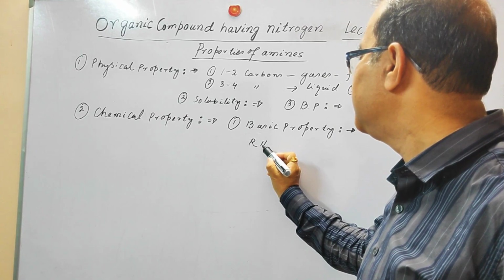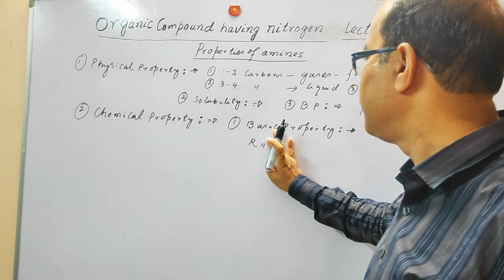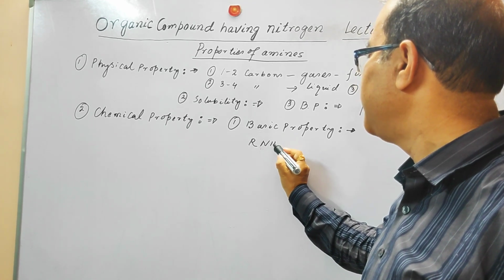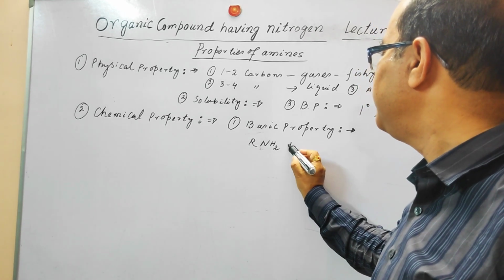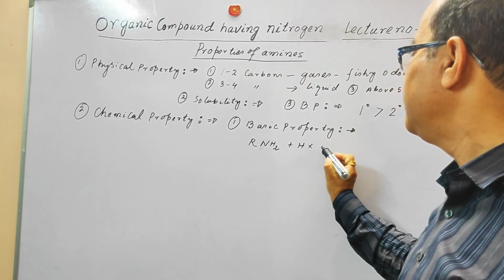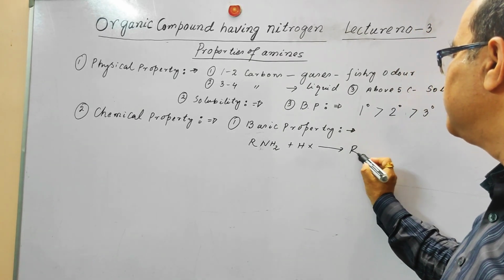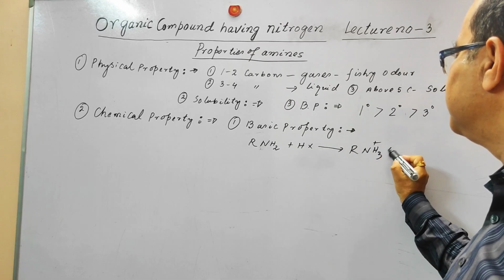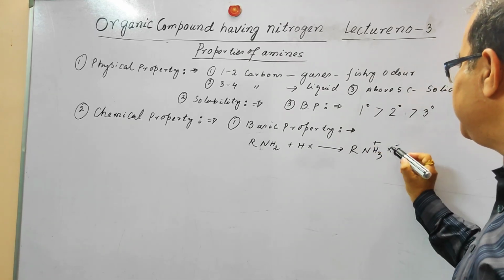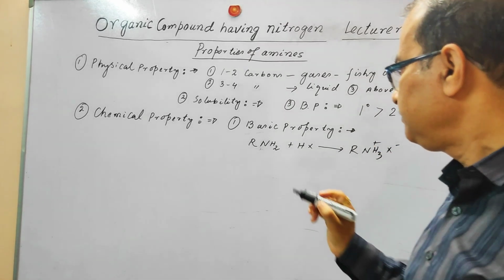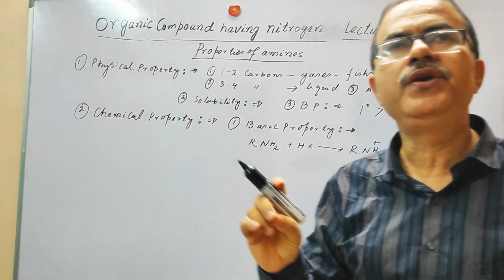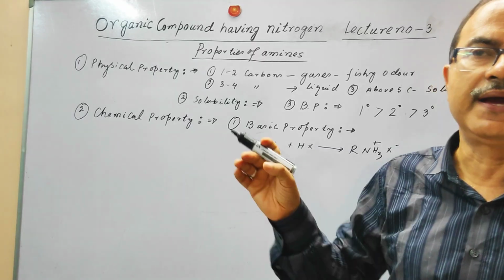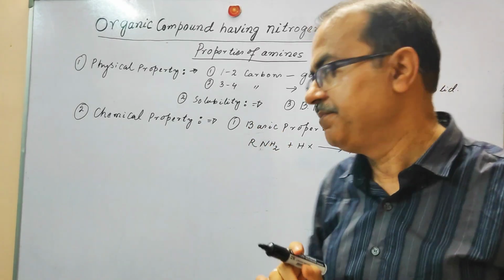For this primary amine, with a halogen acid, it is going to produce a salt. This is called the amine salt. And when this amine salt is reacted with NaOH, it is going to revert back to the primary amine.